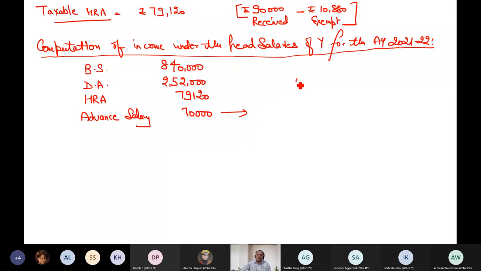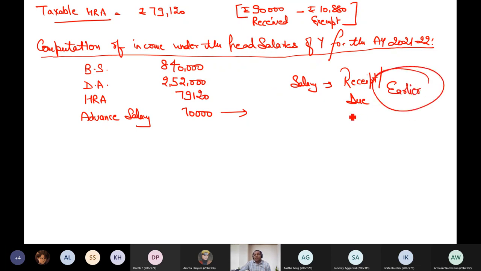And if you remember the first lecture, salary is taxable on receipt basis or due basis, whichever is earlier. So though the salary was due in April 21, which is not in my previous year, but it was received in March 21, and March 21 happens to be my previous year, so I will include advance salary also.